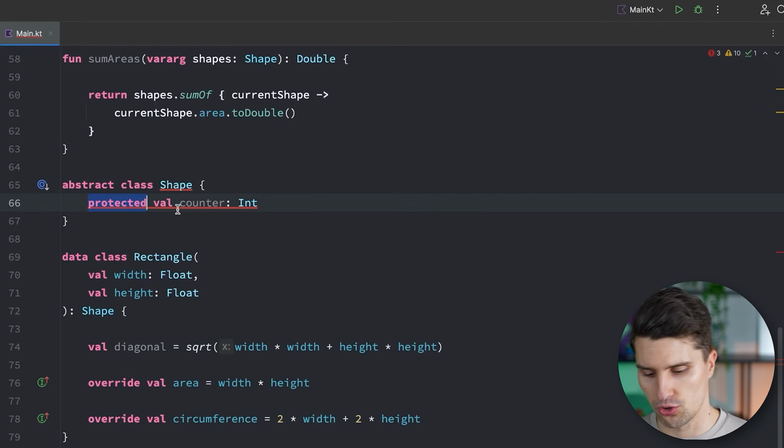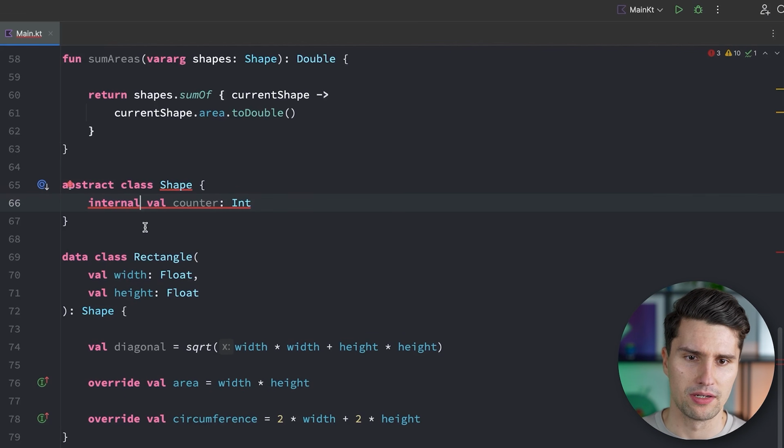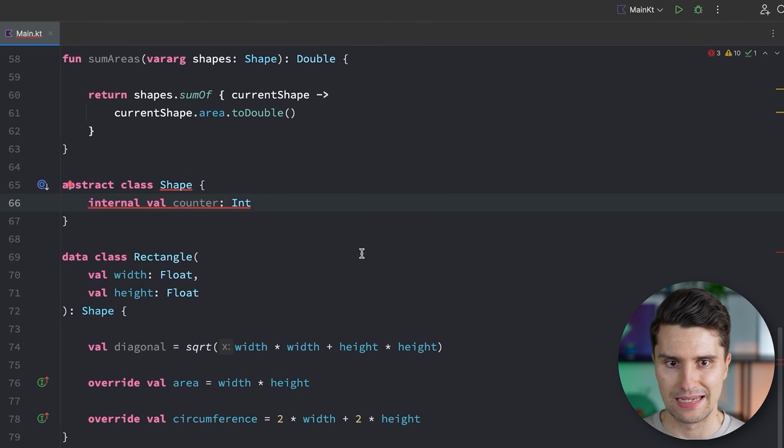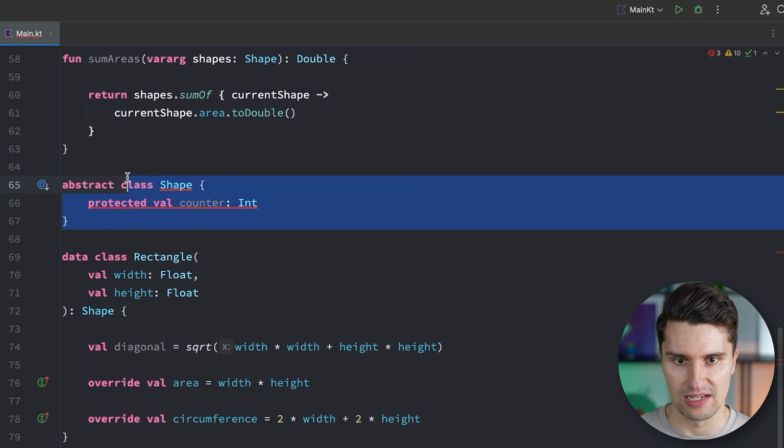And lastly, there's also internal, which is also a visibility modifier in Kotlin. That is something you won't need as a beginner. It will make the field internal to the module you are currently in. Same thing as I mentioned before. If you're, for example, providing your code as a toolkit to other developers, as a module, as a library, then internal might be more used. But if you really just work on your own single project and you don't expose anything to other developers, to other modules, that is something you usually don't need.